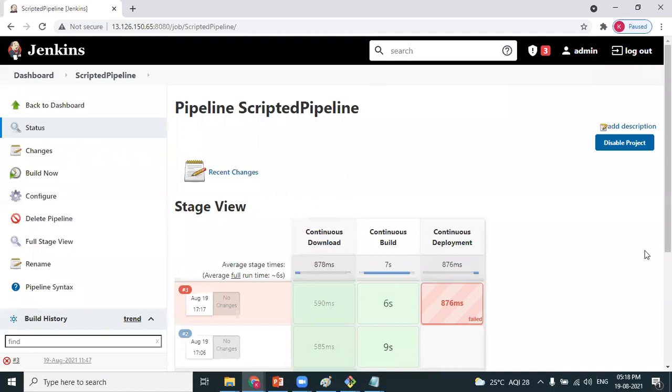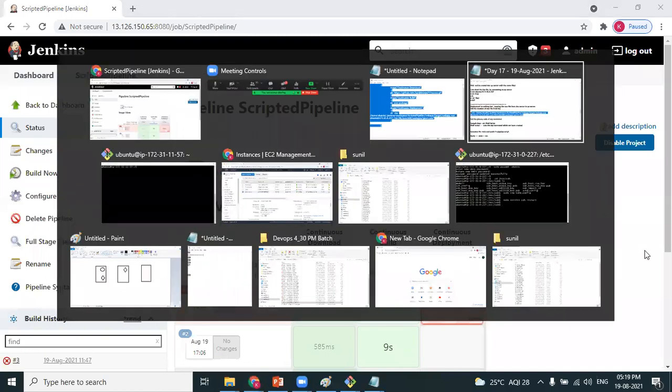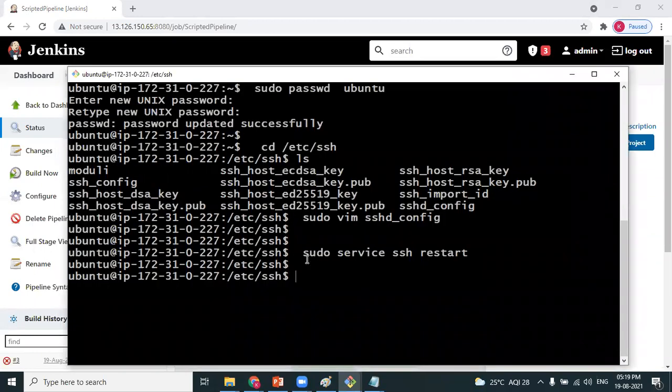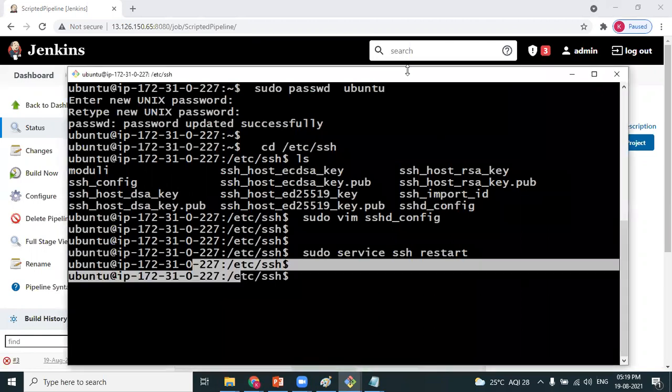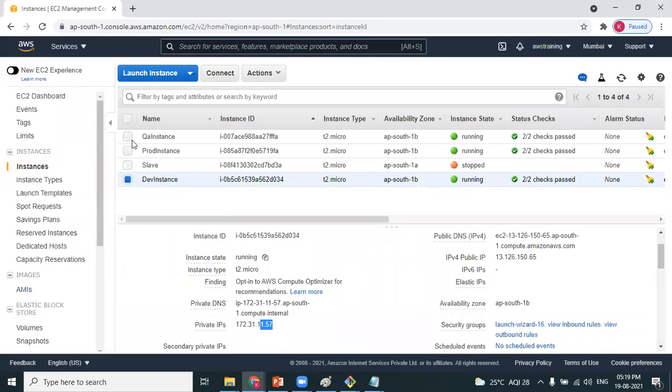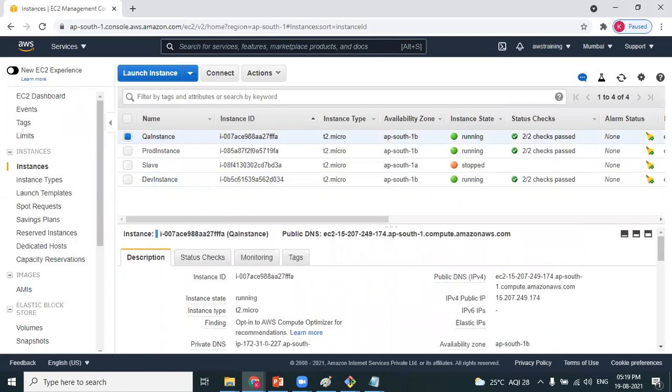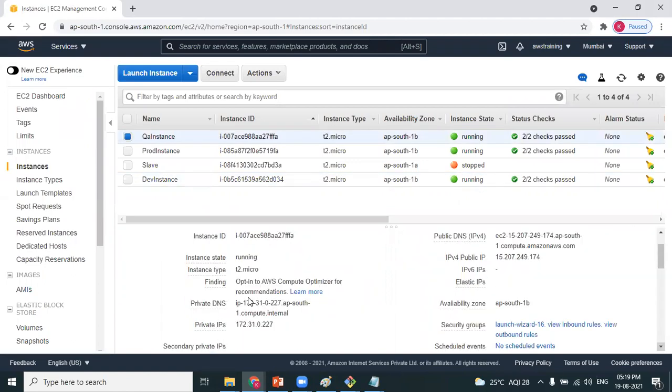You need to go to the QA server, so you go to the QA instance again. Then we can shoot a command from here itself, as we are already pointing to it. Right now I'm pointing to the QA instance.